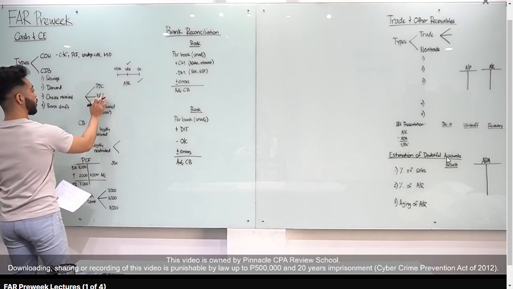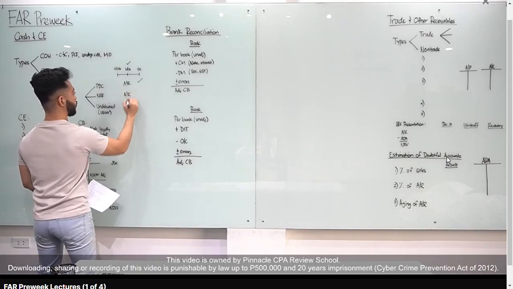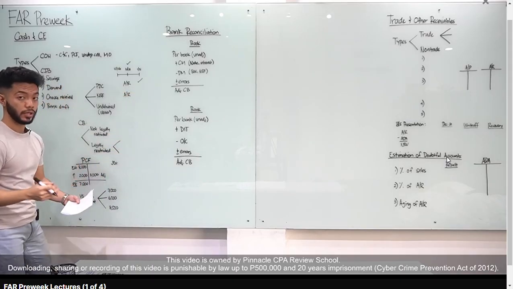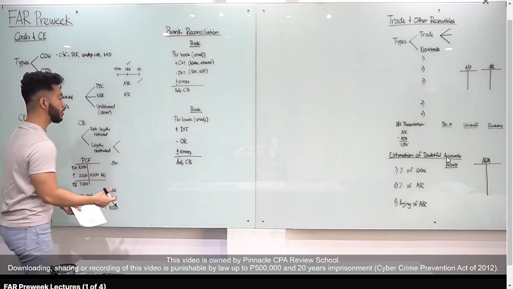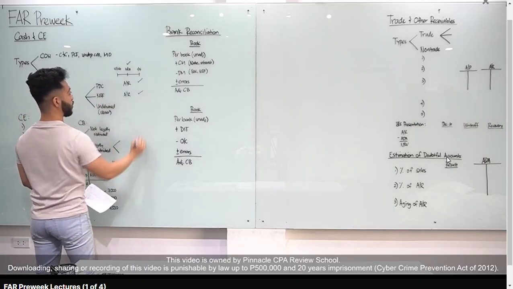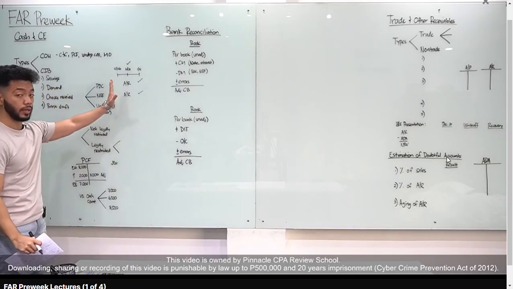No sufficient funds or NSF, as of December 31, it's also an accounts receivable. Sir, kailan siya magiging cash? Kapag nag-redeposit and nag-clear yung check, doon pala siya magiging cash. For example, January 5. But as of December 31, it's still an accounts receivable.